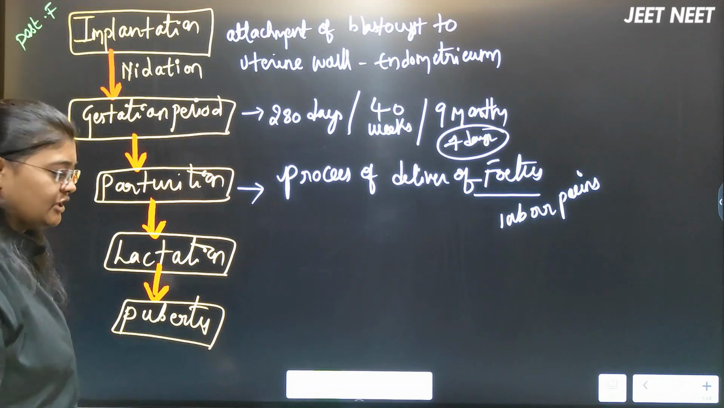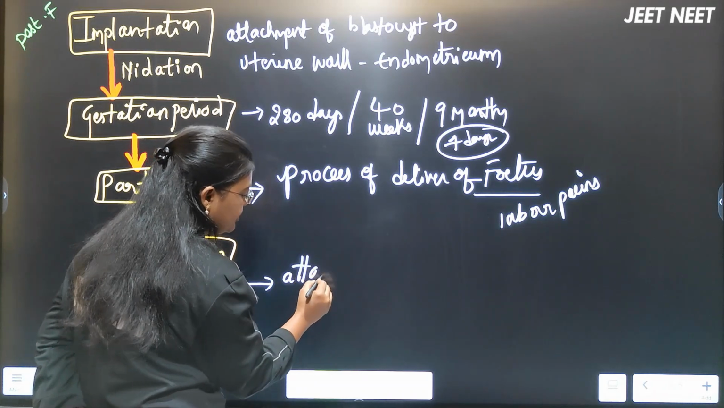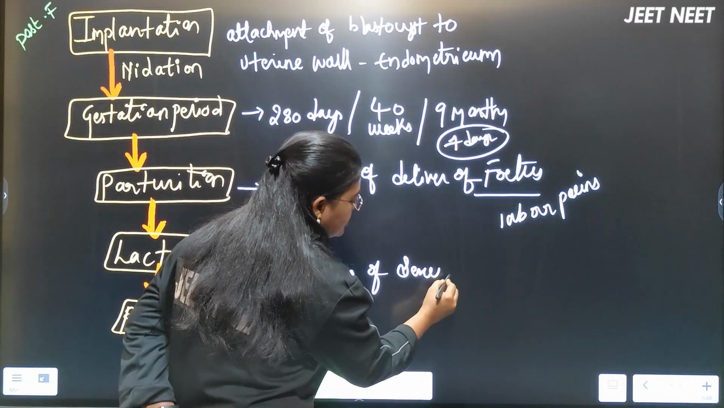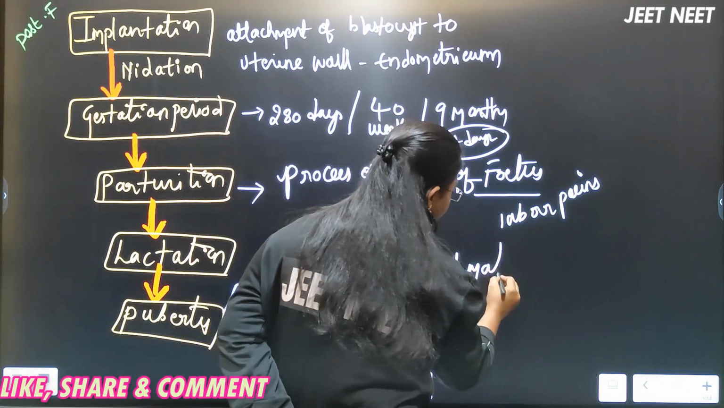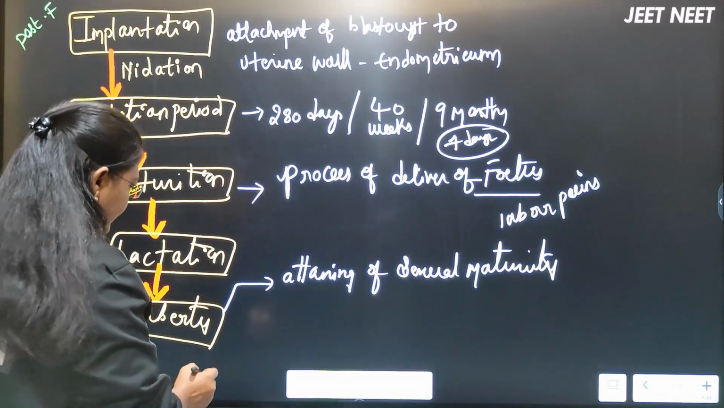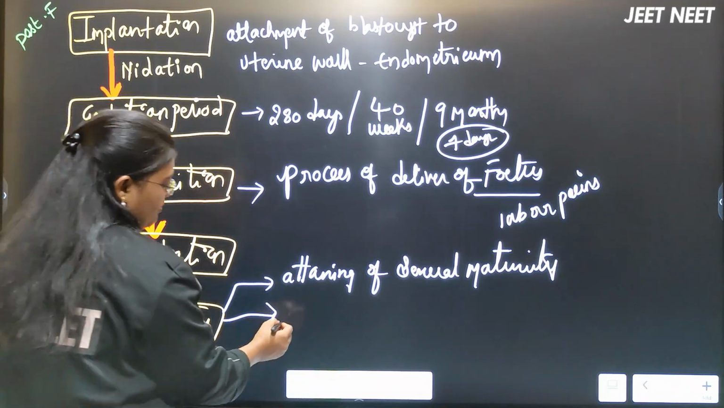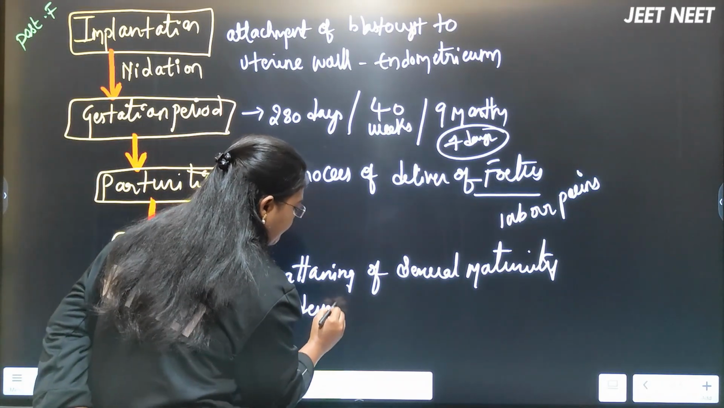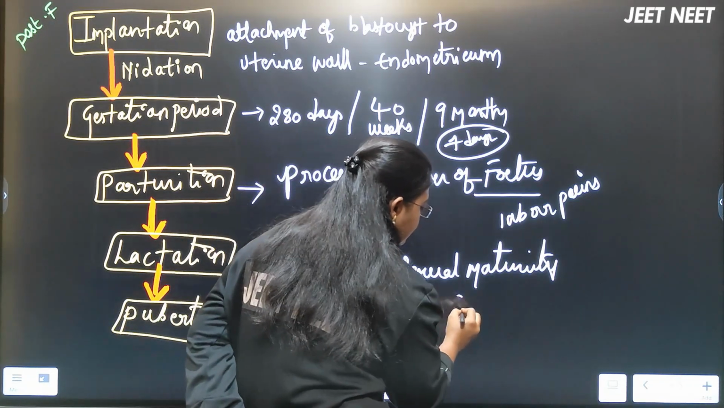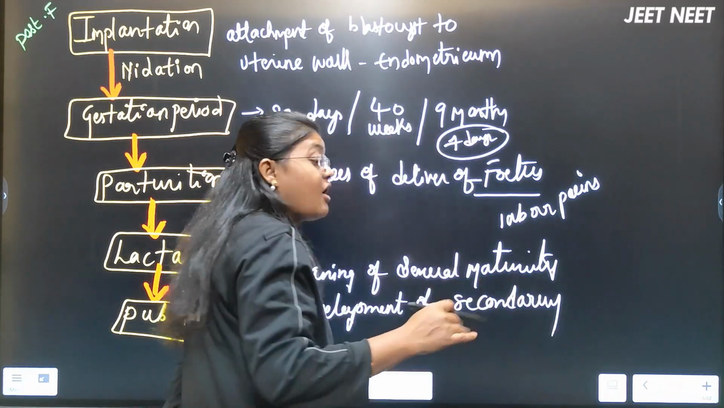And puberty is the attaining of sexual maturity of a person. We call that period puberty, right? Or else we can say one more phrase, development of secondary sexual characters. I'm not talking about the secondary sex organs actually.